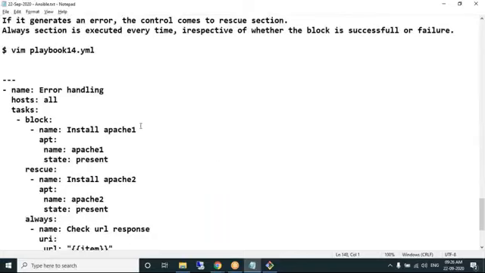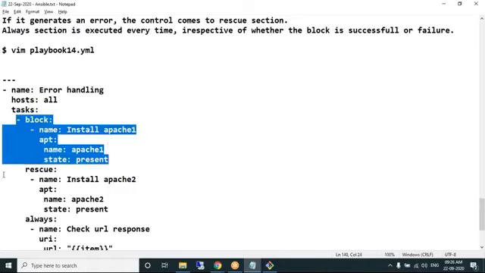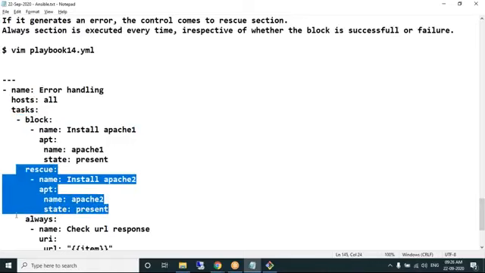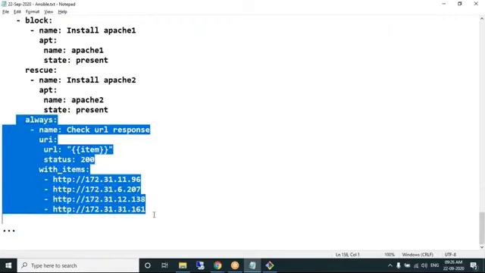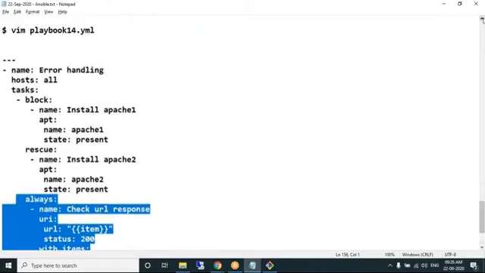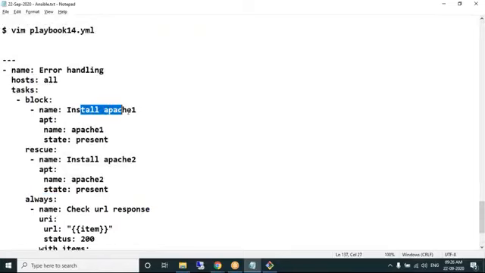This playbook demonstrates the concept of error handling. Block section, rescue section, always section. What I'm writing in the block section, please observe. Installing Apache 1. Apache 1 is the older version. Apache 2 is the newer version. The APT module is used for any software, right? Apache 1, state equal to present.